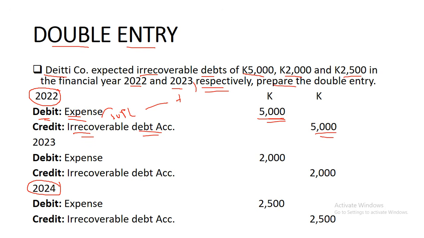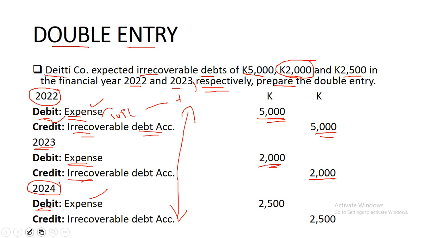And then in 2023, we do the same. We expense because we had irrecoverable debts of 2,000. We expense 2,000 and then we credit 2,000. So for irrecoverable debts, the double entry is the same. It's very easy. Expense, debit, you credit the irrecoverable debt account. In 2024, the same thing, you repeat: expense, debit, you credit the irrecoverable debt account.